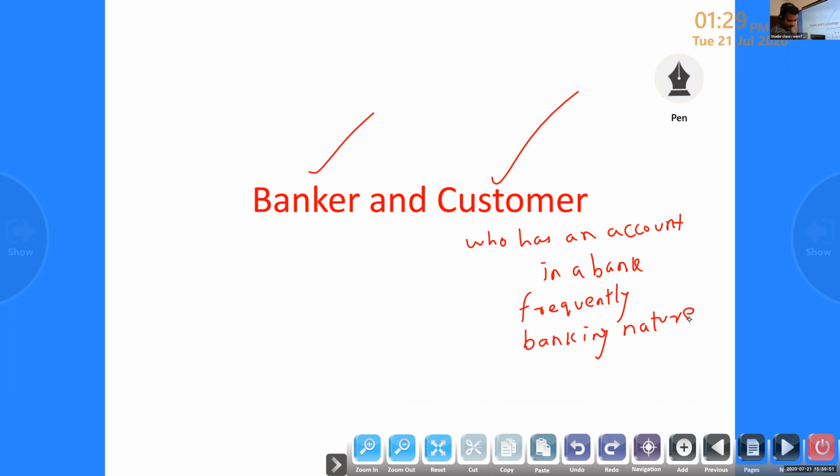First, he opens any type of account with the bank: current account, savings account, fixed deposit, recurring, any account. Then such an account may be frequently operated or not. Suppose you open a bank account and invest 500, you are also a customer. Then the transaction between the bank and the customer should be of banking nature.